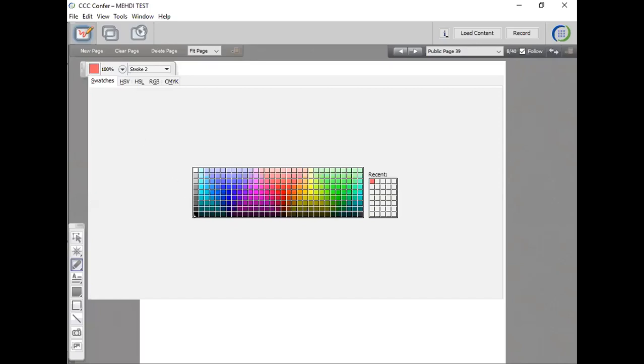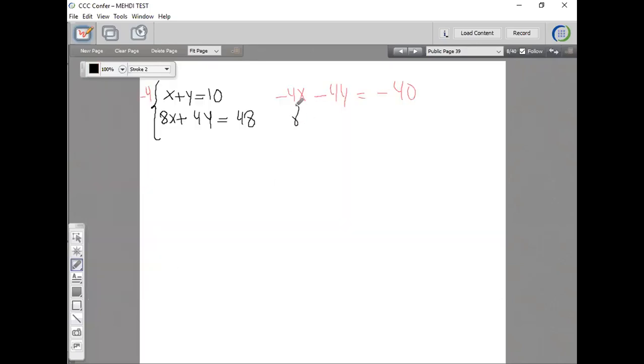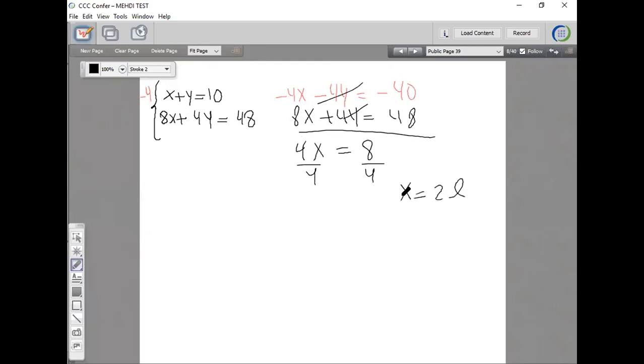I'm going to leave the bottom one alone: 8x plus 4y equals 48. See how the coefficient of y is opposite? If I add them up, what do I get? Minus 4x plus 8x equals 4x, equal to, if I add this, 8. Same answer, right? Isn't this a little easier maybe? 2 liters, same thing. Once you get the first one, you can get the other one by plugging it back into either of those. 2 plus y is equal to 10. So y is equal to 10 minus 2, which is 8 liters.